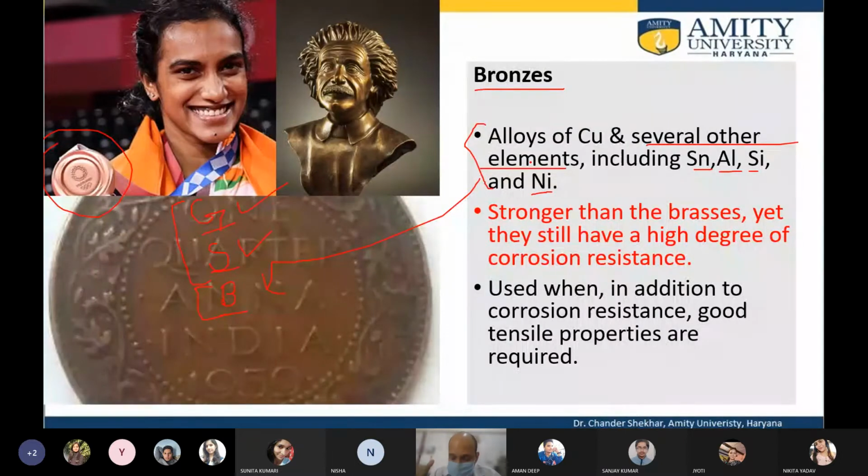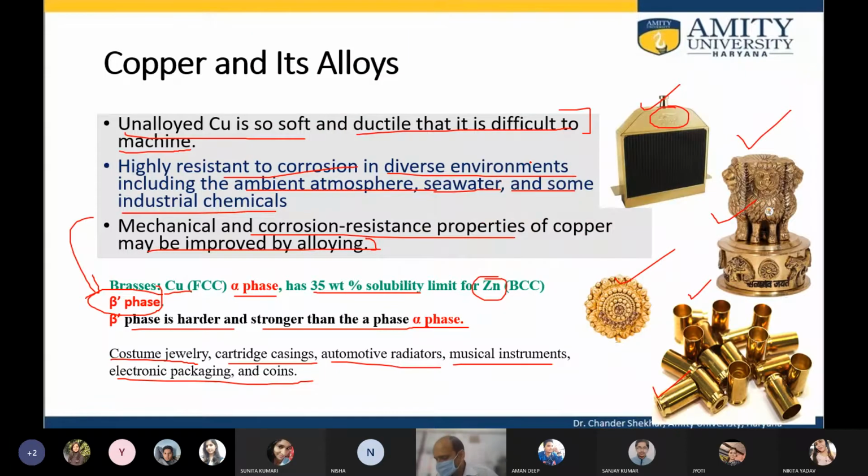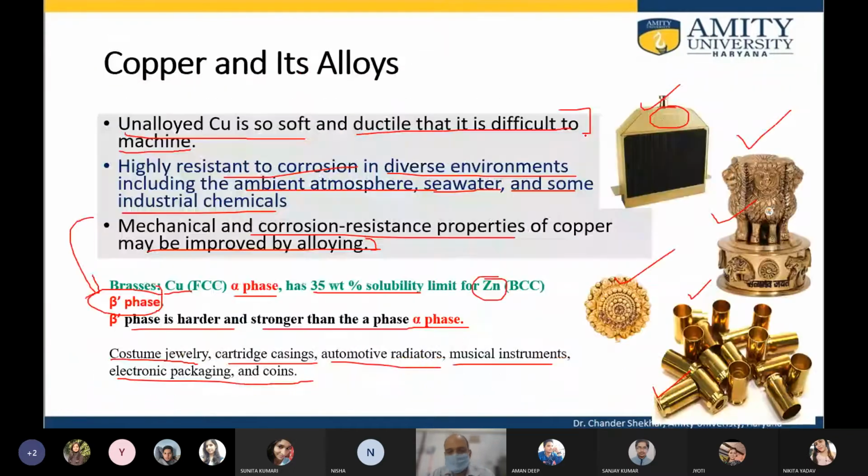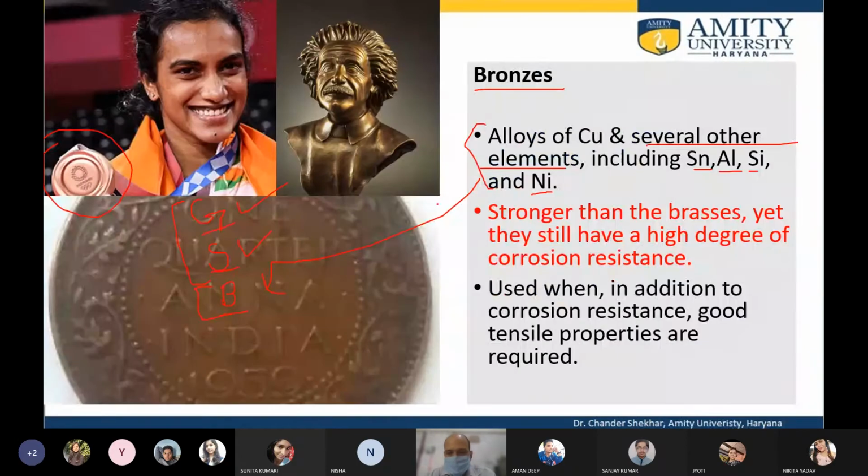Copper is favored because it has high electrical conductivity. If you look at the limitations of iron, one of the problems is the low electrical conductivity. So what we have seen in electrical wires, we don't have iron, but we have other metals, and in many wires copper is used, and that is when it is alloyed with such elements.